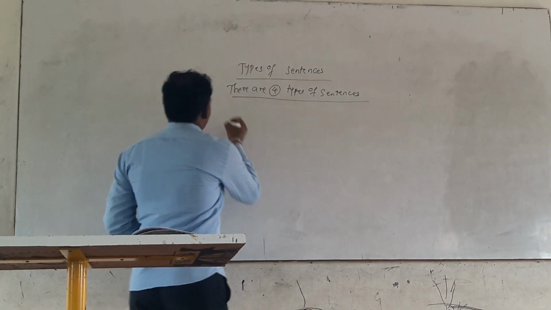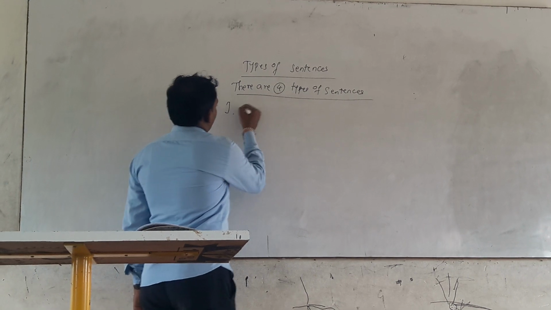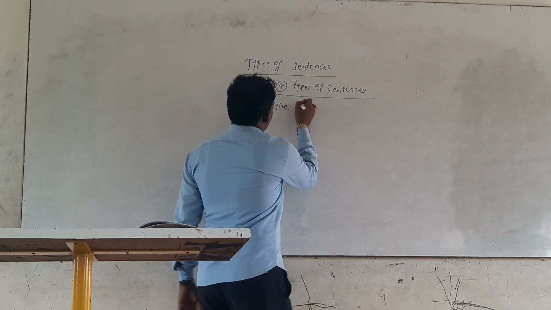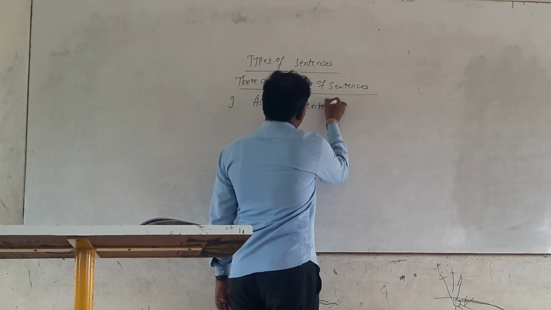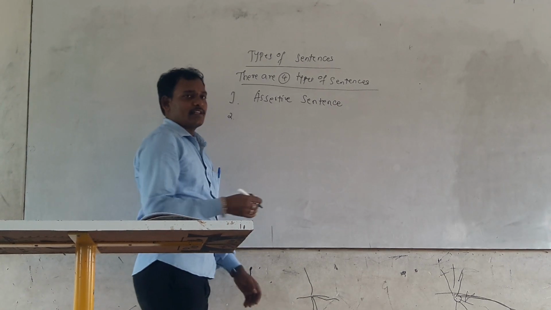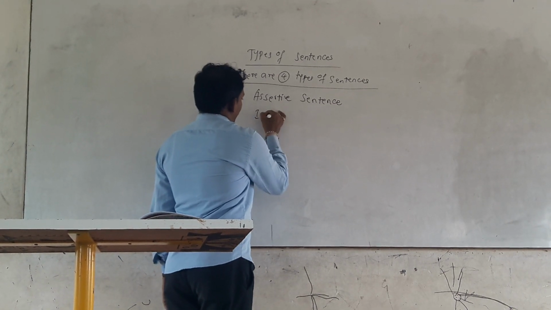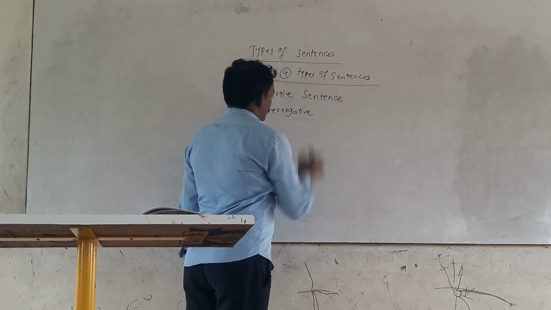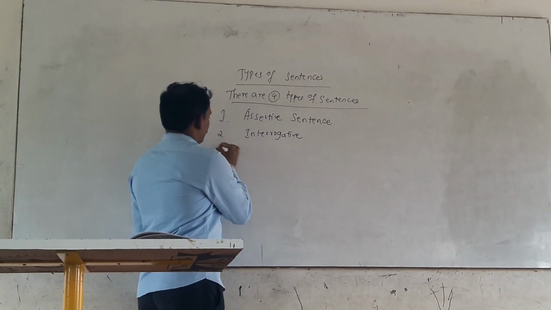The first one is assertive sentence. The second one is interrogative.